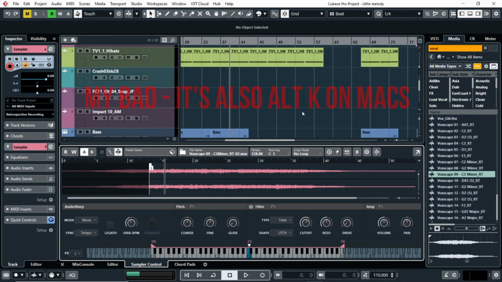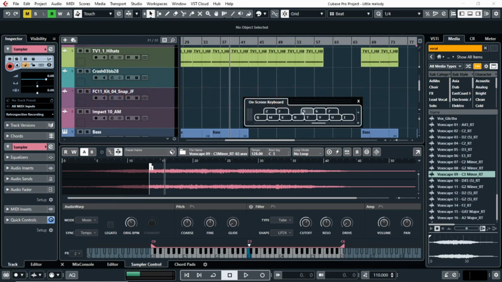Press Alt+K on Windows and Command-K on Mac to see the on-screen keyboard. Use either your mouse or the keys. To make this effect, click with the mouse on the note you want to play and start moving the mouse left and right to activate the pitch wheel.